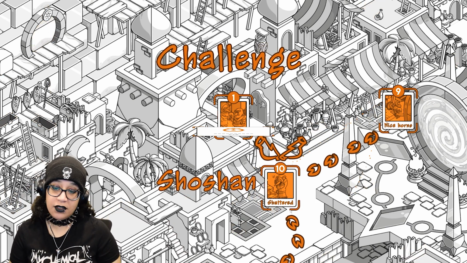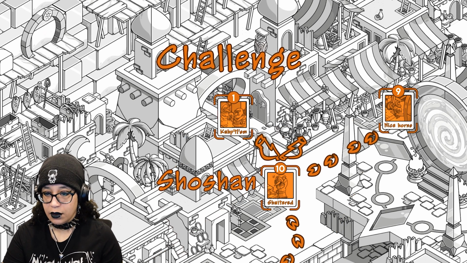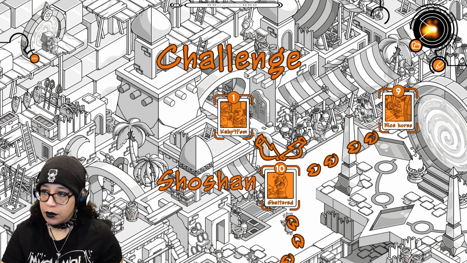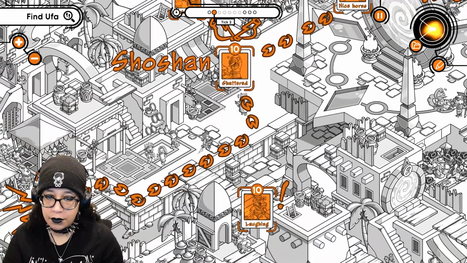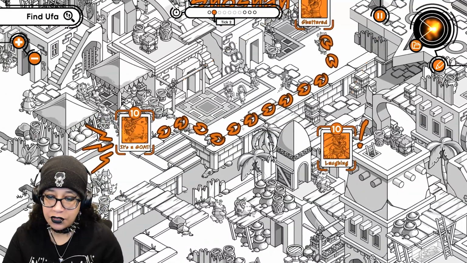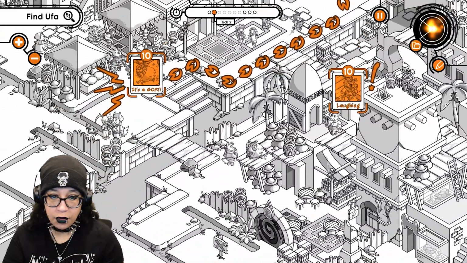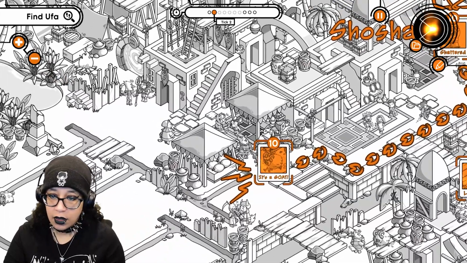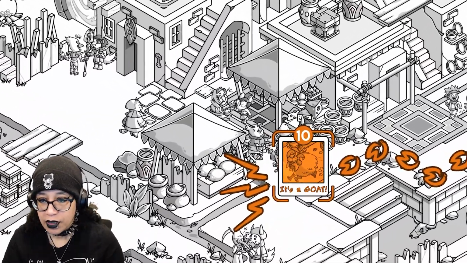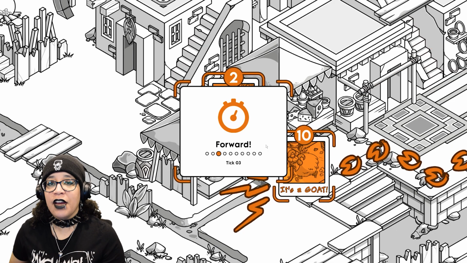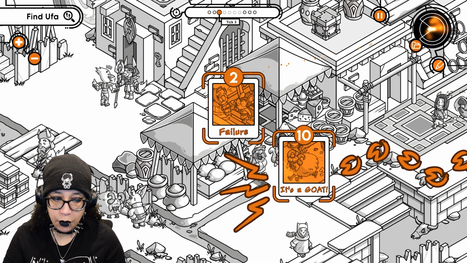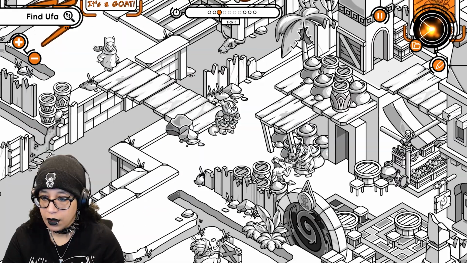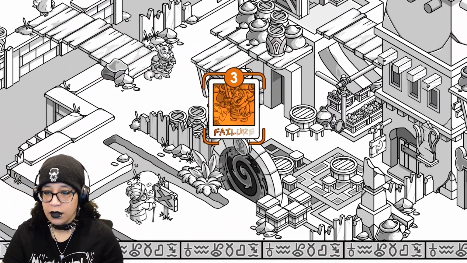Alright. Okay, so I gotta find his stall, which I don't know where that is. Where's the guy's stall? And here's the goat still running around like an asshole. Oh, here he is. He's trying to sell a broken flashlight. Failure. It's nice to have that for someone else aside from me. All right. Oh, it moved. I wasn't ready for it to move. He's over here trying to sell something to somebody. Failure.